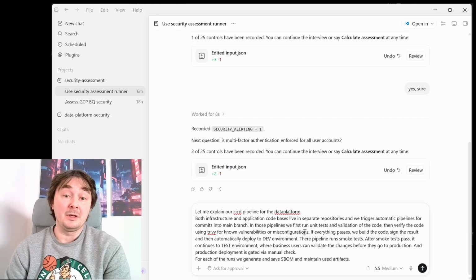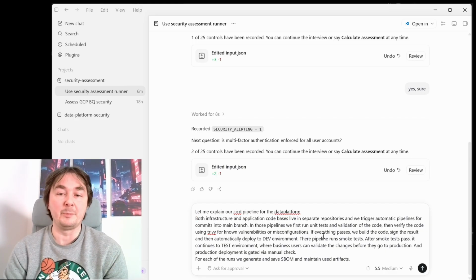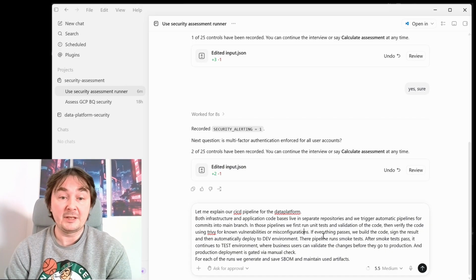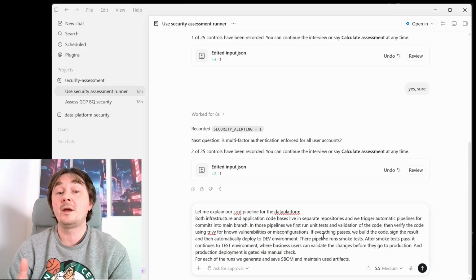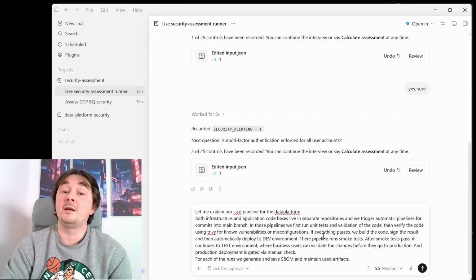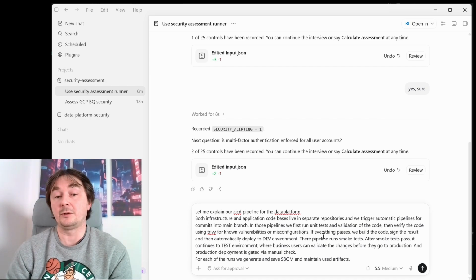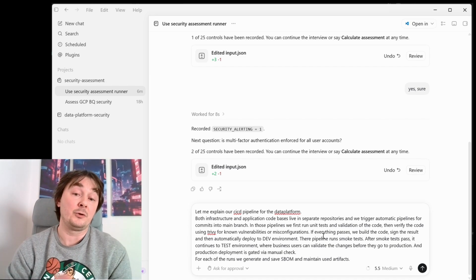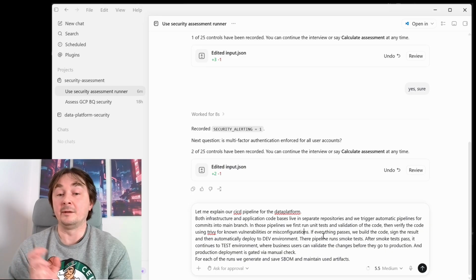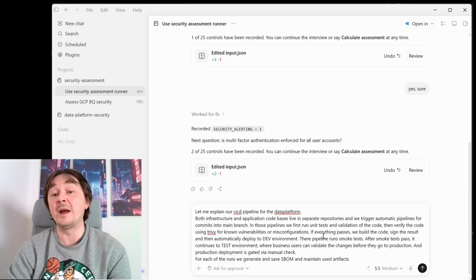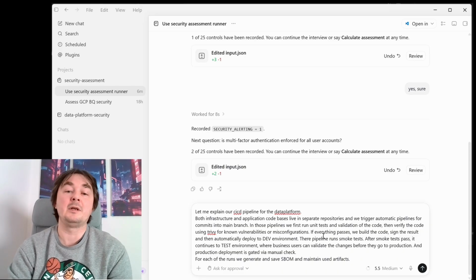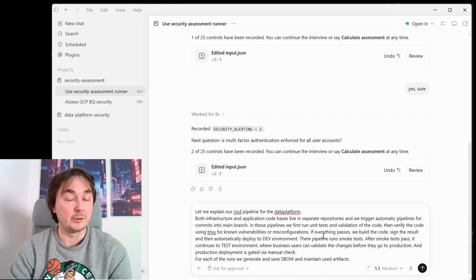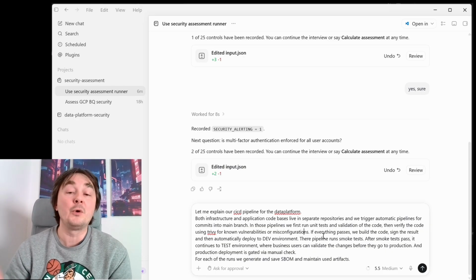And the idea is that we have two repositories and two separate pipelines that are triggered automatically with the commits to main branch. In those pipelines, we have unit tests, validation of the code, we have the security scanning and misconfiguration scans. And if everything passes, then the deployment is automatic to dev environment. After that, it is automatic into the test environment, and in test environment it waits for the user approval to deploy to production. And after each of the production runs, it will save the SBOM and maintain those artifacts for audit purposes.